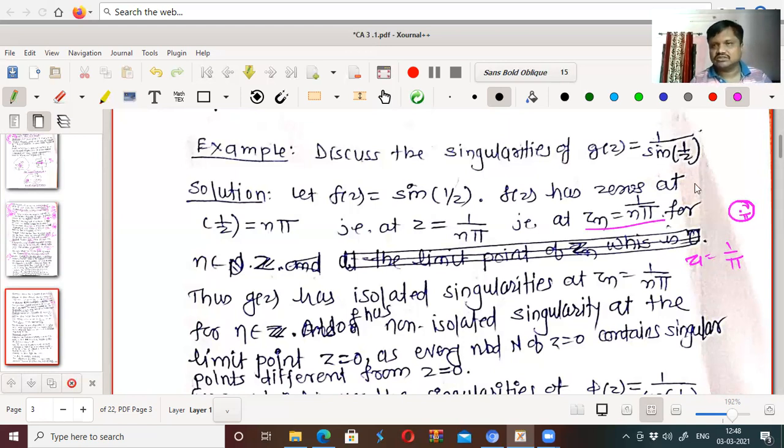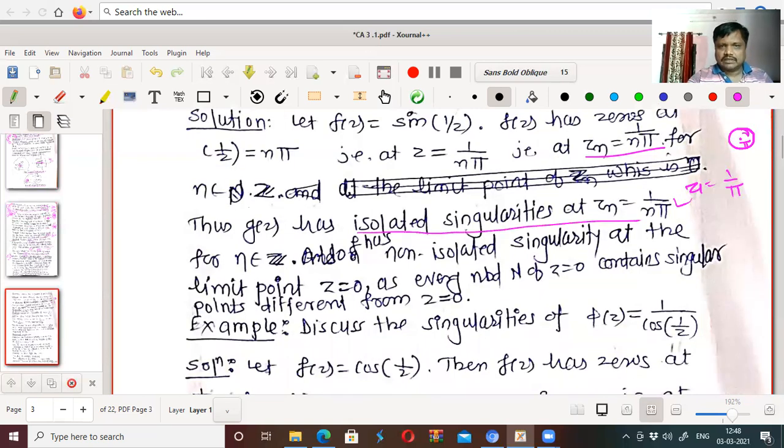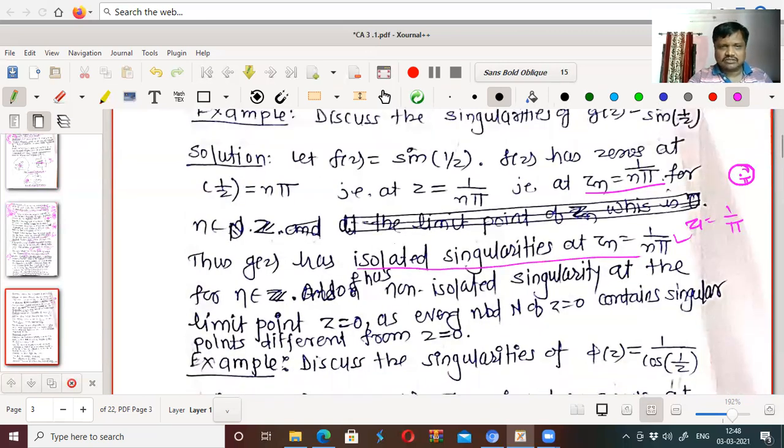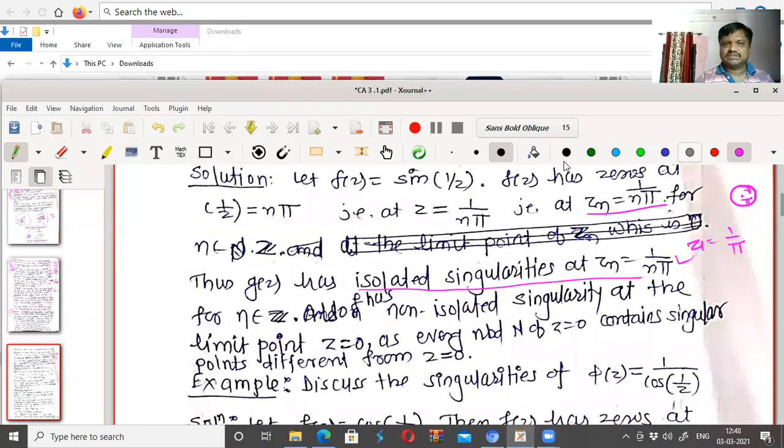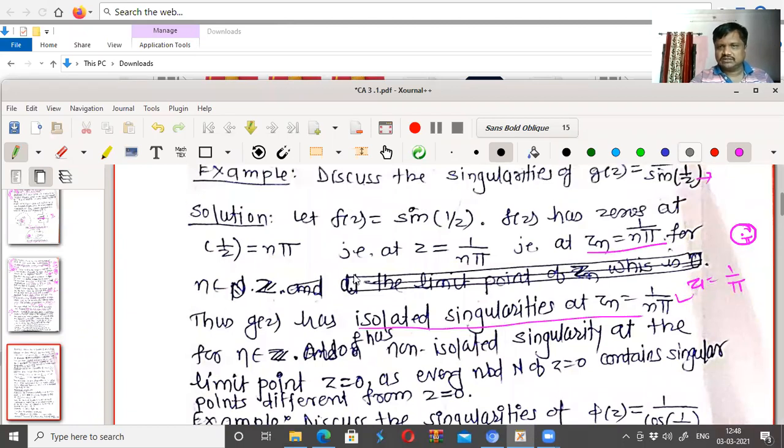Sin(1/z) is non-zero and defined there, and therefore we can say that f has an isolated singularity at zn equal to 1 upon n pi. Also, f has a non-isolated singularity at the limit point z equal to 0. If I take z equal to 0, then this is not defined, and therefore the function is not analytic.